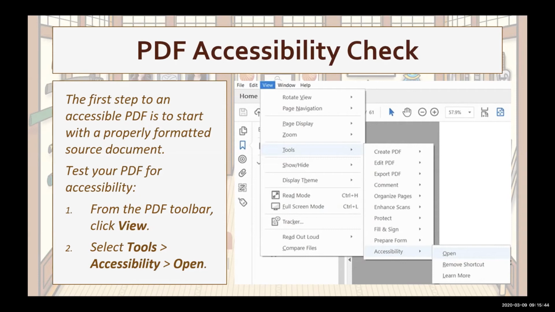This is an accessibility checking tool that is provided in Adobe Acrobat. The tool searches the document for formatting items that do not comply with accessibility standards. It flags all of these instances and provides a report that can be used to remediate the document's accessibility problems. This report is also a great way to identify common formatting errors in your documentation. The best practice to fix accessibility errors in PDFs is to fix the errors in the source document first, and then regenerate the PDF and rerun the accessibility check.